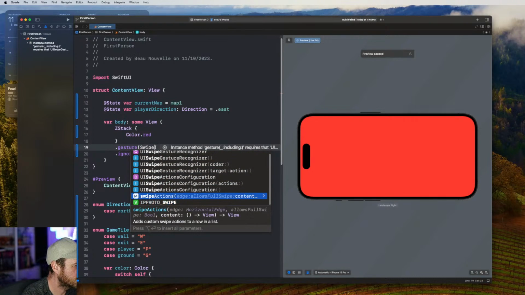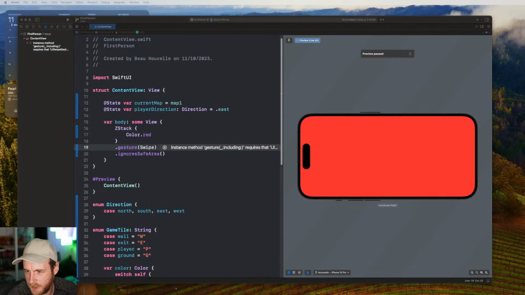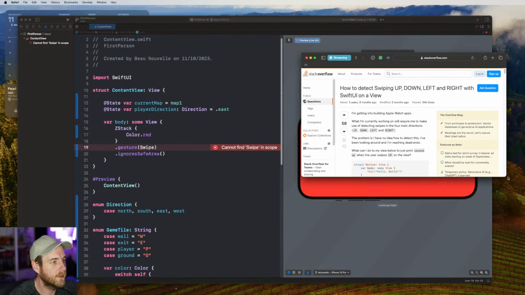Swipe action. Swipe up to move forward. Oh yeah, we could do that. Yeah, we could do swipes. Let's just do that. I'm going to have to do a little bit of a search here. Swipe gesture on SwiftUI. How to detect swipe up, down, left, right. Excellent. Here we go.